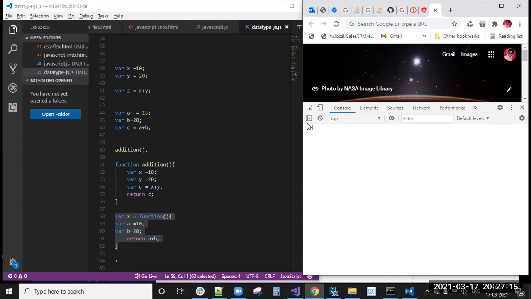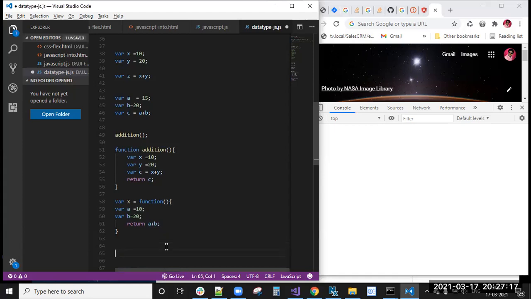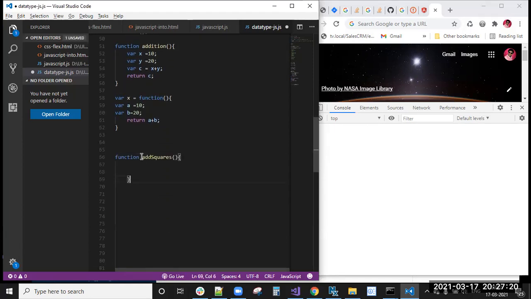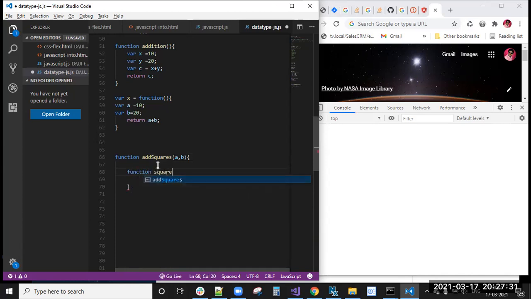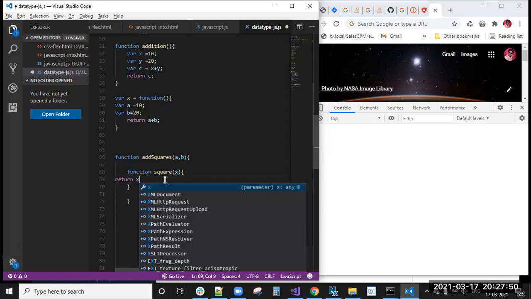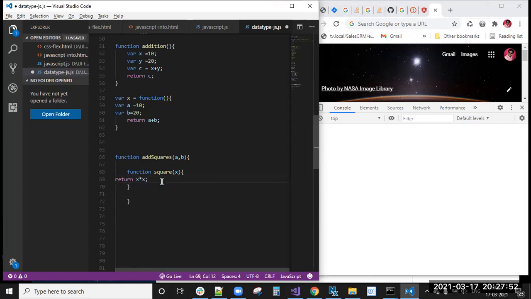Here I can write, and I will execute this. So function add squares. Here we will get two values. So I'm writing inside one more function, square. Function square of x, return x star x.